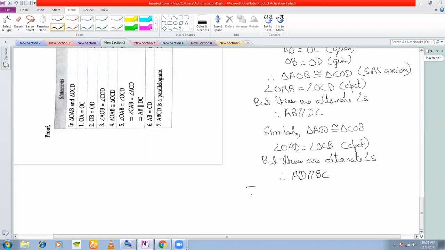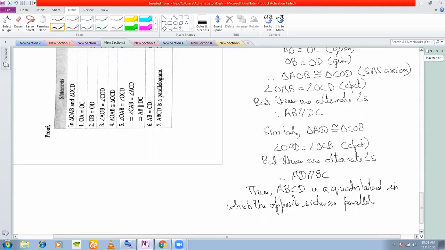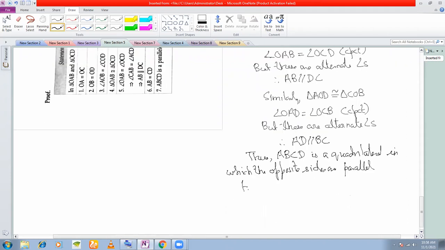So thus, what have we shown? Thus, ABCD is a quadrilateral in which the opposite sides are parallel. And what is that quadrilateral called in which opposite sides are parallel? So parallelogram. Hence, ABCD is a parallelogram.